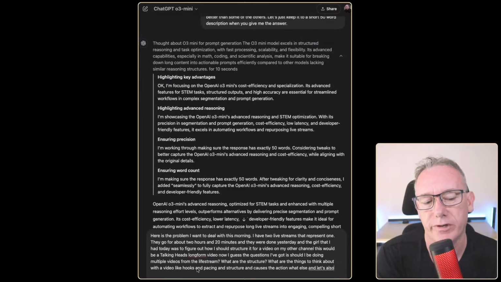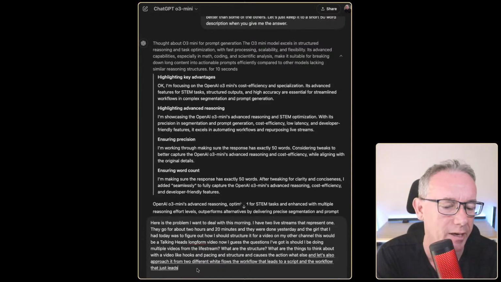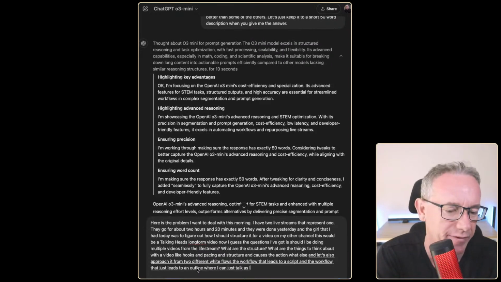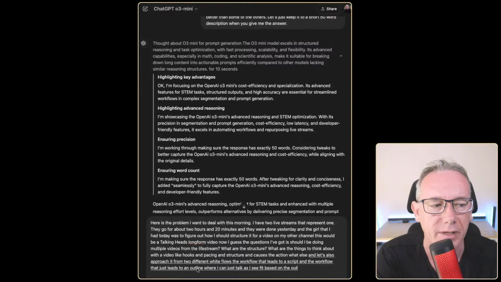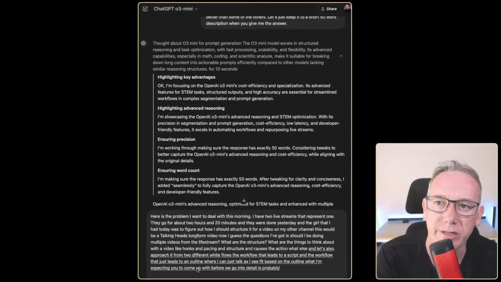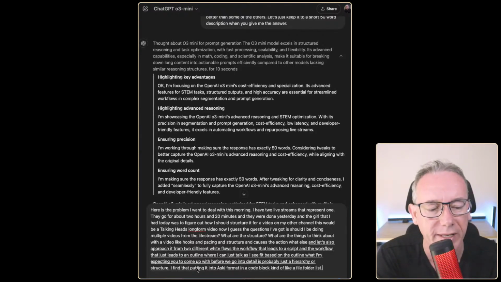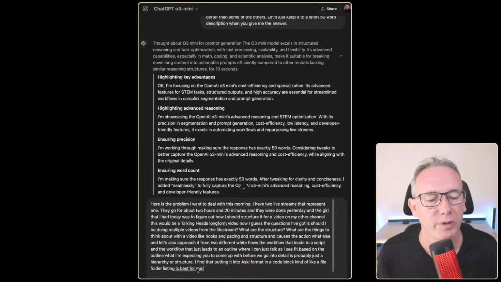And let's also approach it from 2 different workflows. The workflow that leads to a script and the workflow that just leads to an outline where I can just talk as I see fit based on the outline. What I'm expecting you to come up with before we go into detail is probably just a hierarchy or structure. I find that putting it into ASCII format in a code block, kind of like a file folder listing, is best for me. After we've done that, we can go into the details.